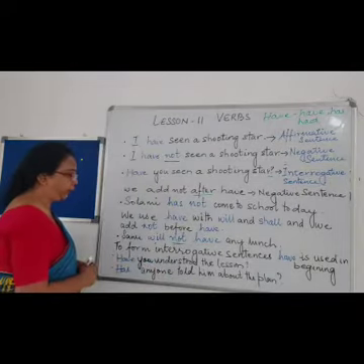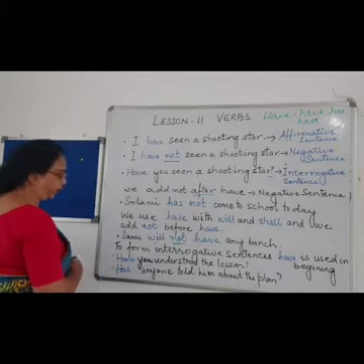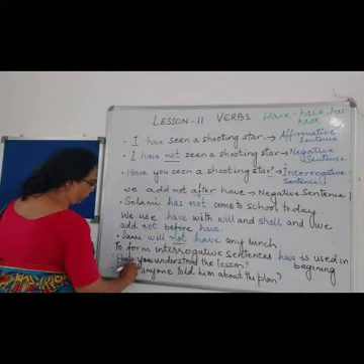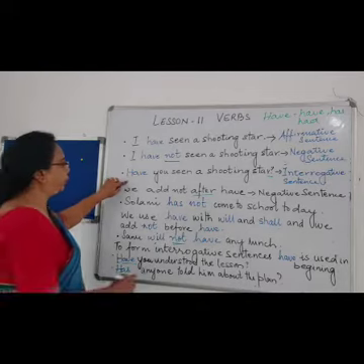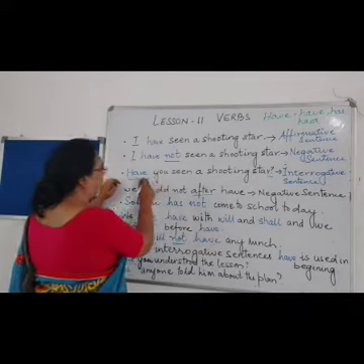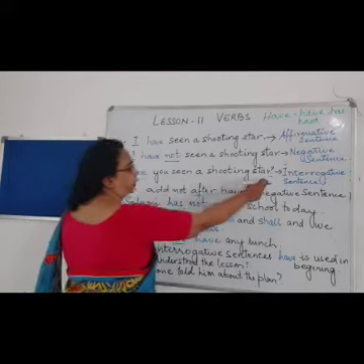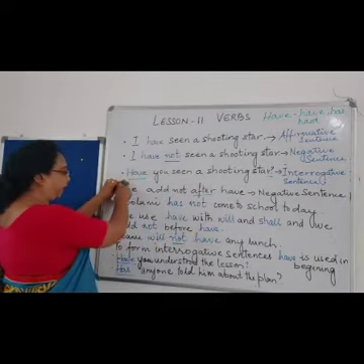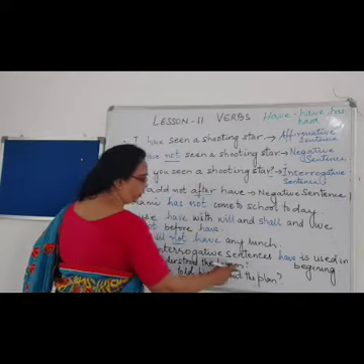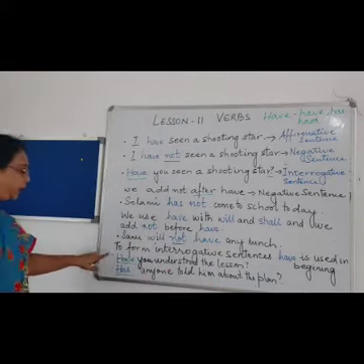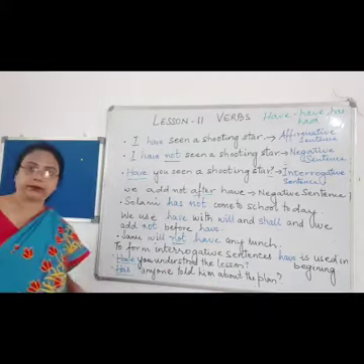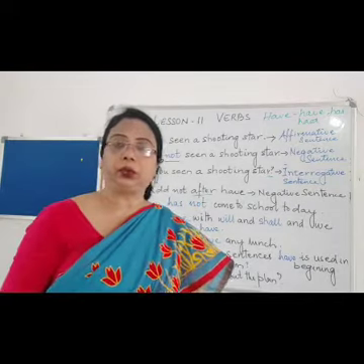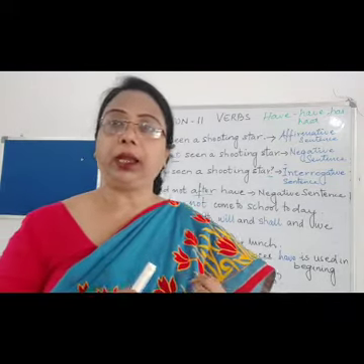So for the interrogative sentence, we generally start with have or has. Like over here also you see, have you seen? Since it is an interrogative sentence, I have started with have. Over here also, since it is an interrogative sentence, I have started the sentence with have and has. Right, children? So we have studied about be and have.